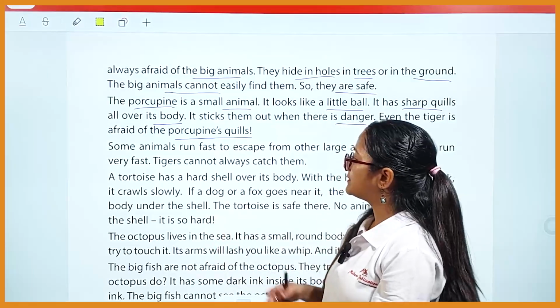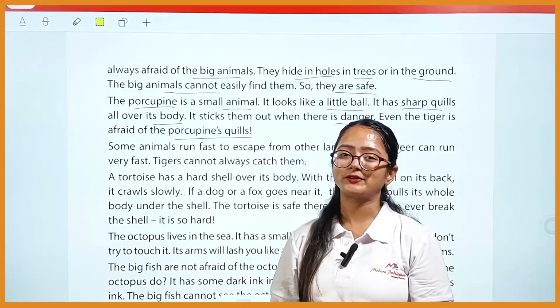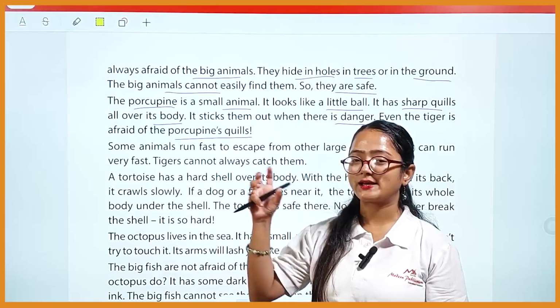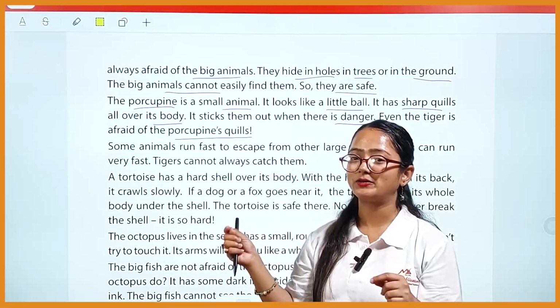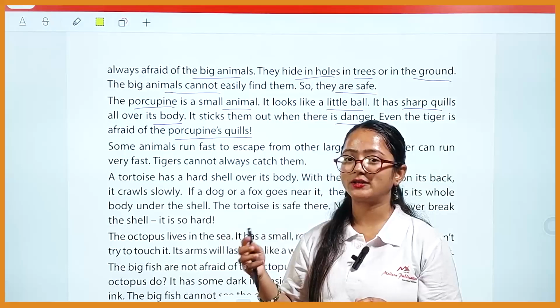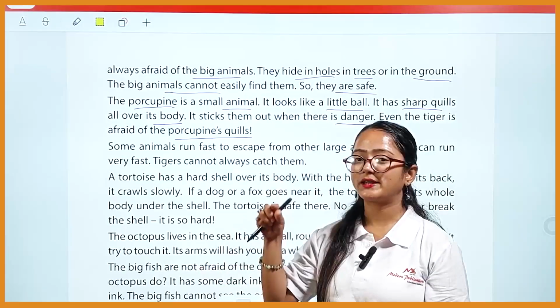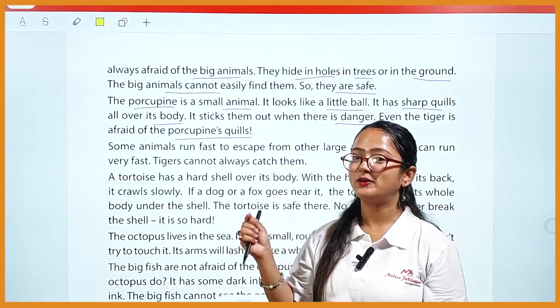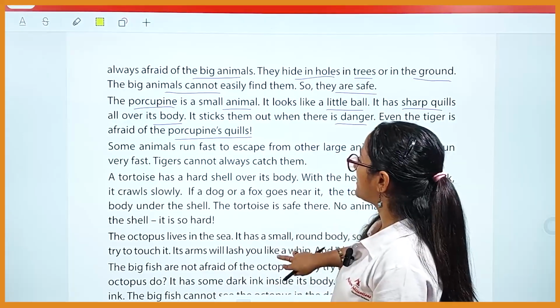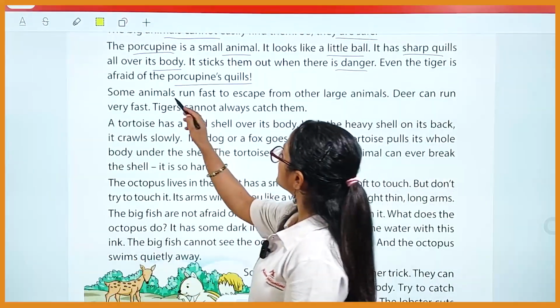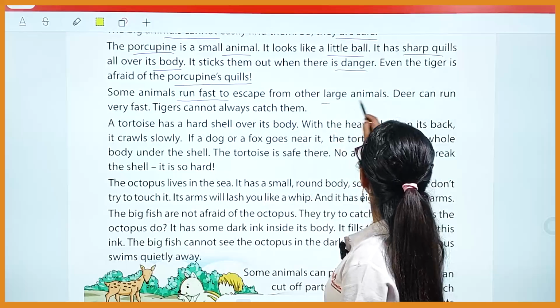Even the lion is afraid of the porcupine's quills, because they know if they catch the porcupine and the quills come out, they may get hurt. The lion may get pricked by the quills, and they may get the pain. Some animals run fast to escape from other large animals.